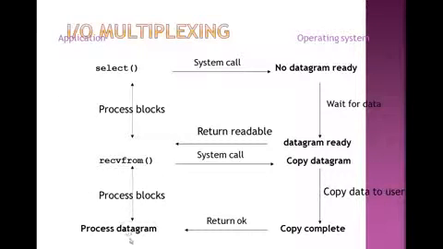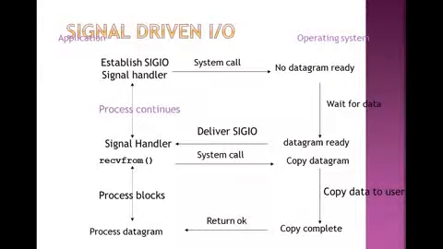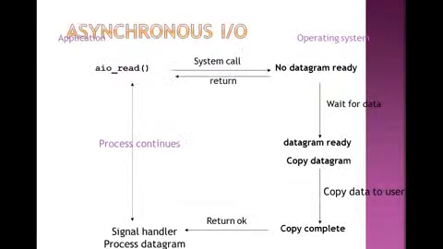This is the process block, this is the process datagram. Then there is a system call, no datagram is ready, wait for the data, datagram ready, return readable, system call, return OK, the same example. This is the signal driven input output. In the same way, establish a signal handler that continues the process, or that calls the system call that waits for the data, then copies the data and returns OK, then process the datagram.